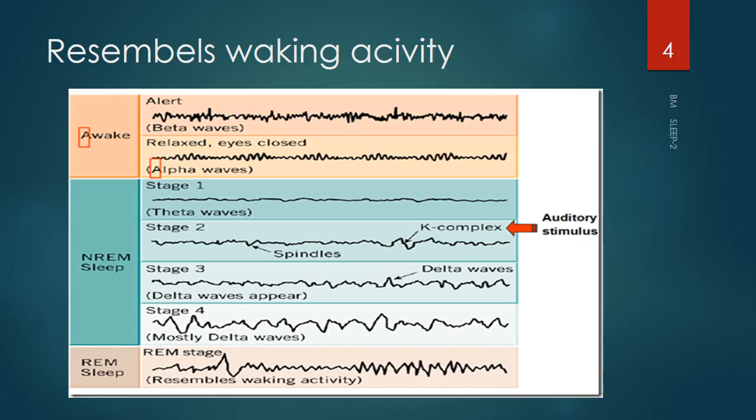So can we sum up again what is happening during the awake state? You have an alert awake state, you have beta waves. During the relaxed eye-closed state, you have moderate frequency alpha waves. Then non-REM sleep starts, you have theta waves, then sleep spindles and K complexes. Then you have delta waves in the later stages of non-REM sleep. Then as they pass into REM sleep, you again have a beta-like activity, resembling a waking state.